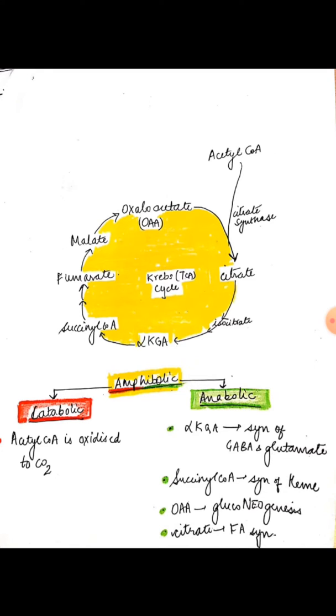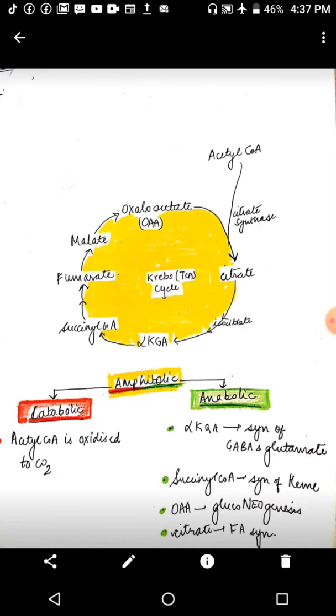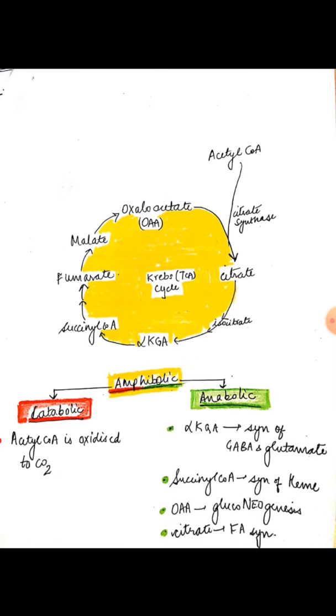Now we all know TCA cycle is an amphibolic pathway, which means it is both catabolic and anabolic. Catabolic how? Because acetyl-CoA gets oxidized to form CO2, and it is anabolic because its various intermediates are used in making different compounds. For example, alpha-KG is used for the synthesis of GABA and glutamate neurotransmitters.